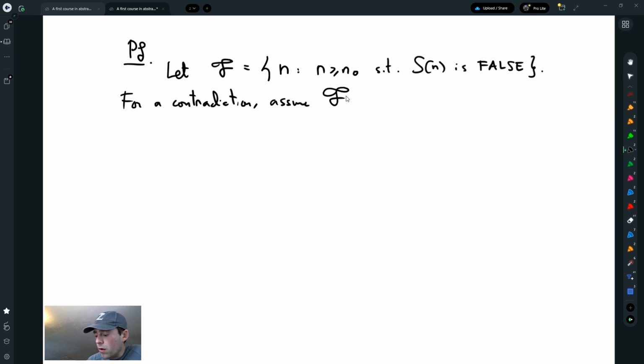assume that F is actually not empty. So there are numbers in there. Then, well, I want to use what is going to happen.